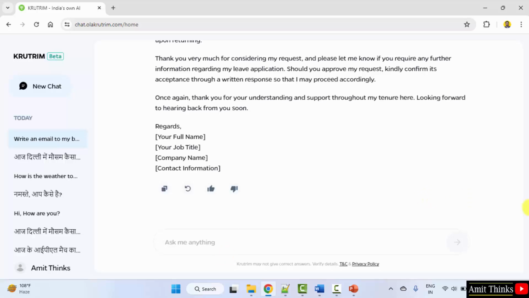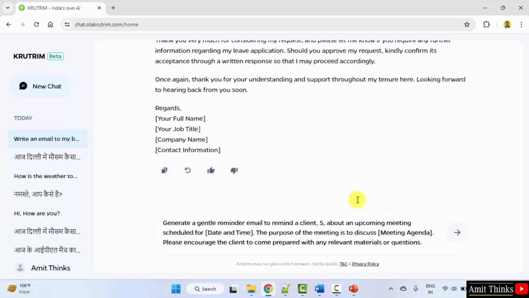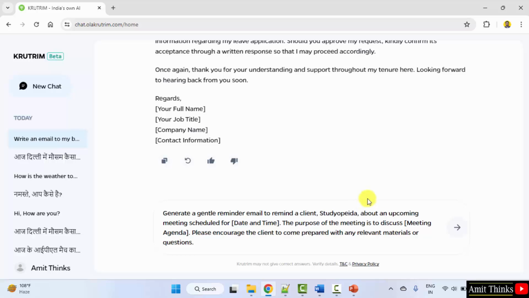Now we will see another example in which we will send a gentle reminder email. Okay, generate a gentle reminder email to remind a client. You can add the client name here. Let's say I'll mention Studiopedia about an upcoming meeting scheduled for, and you can add the date and time.